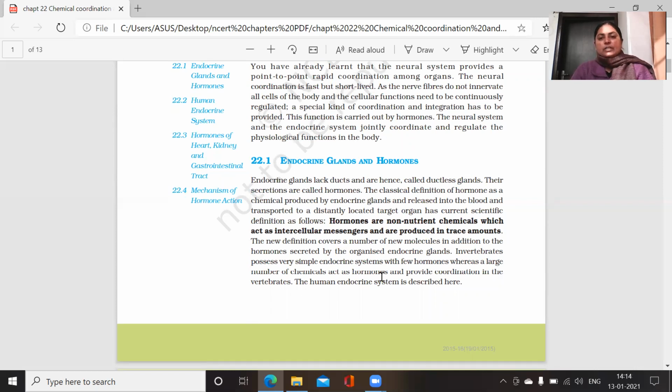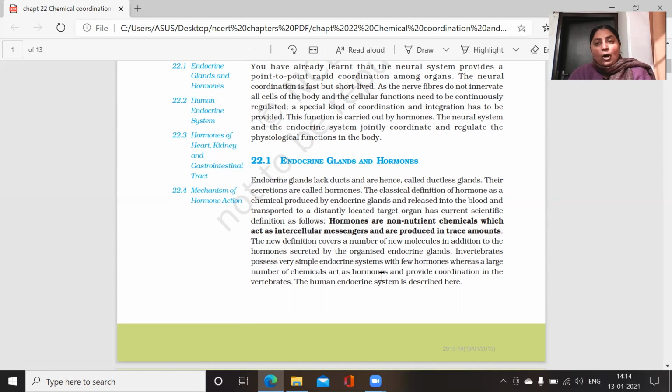So these hormones can also be defined as non-nutrient chemicals. And these non-nutrient chemicals are actually intercellular messengers because they transmit the messages between different cells. And one important thing about hormones is that they are always produced in trace amounts. Okay, students, the endocrine glands actually produce these hormones.